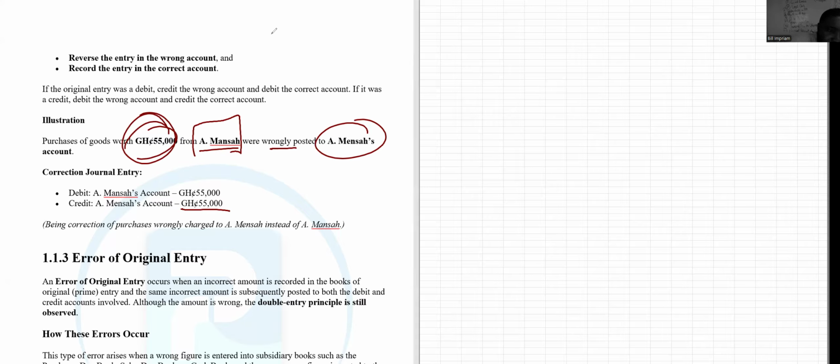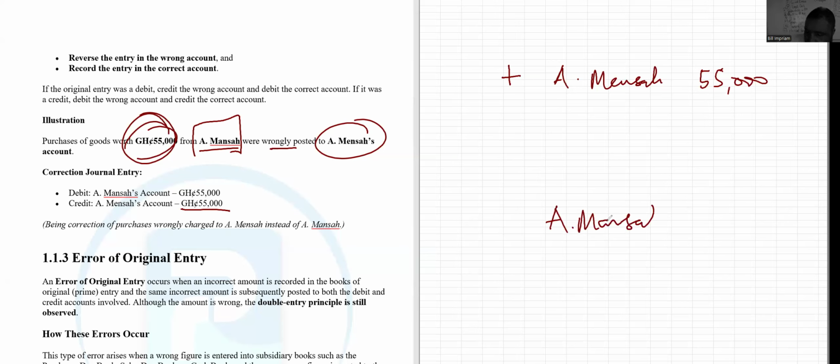So this means that if you are looking at it carefully, you did a plus to A Mensa's account, right? You added to A Mensa's account by 55,000, right? And then the actual A Mansa's account showed a 0. But remember that this one is supposed to be 0 and this one is supposed to be 55. So you are going to add 55,000 in this account. And how do you do that?